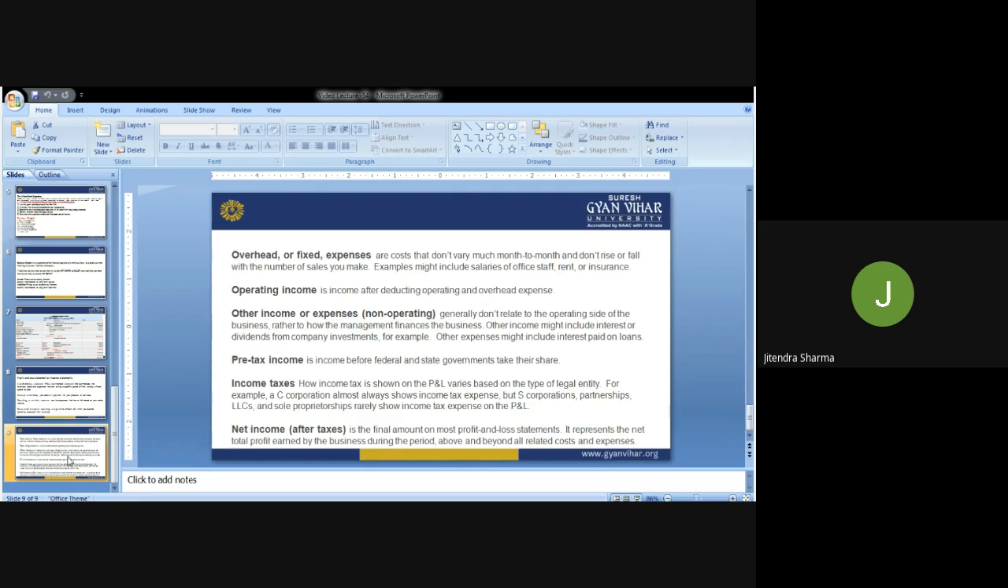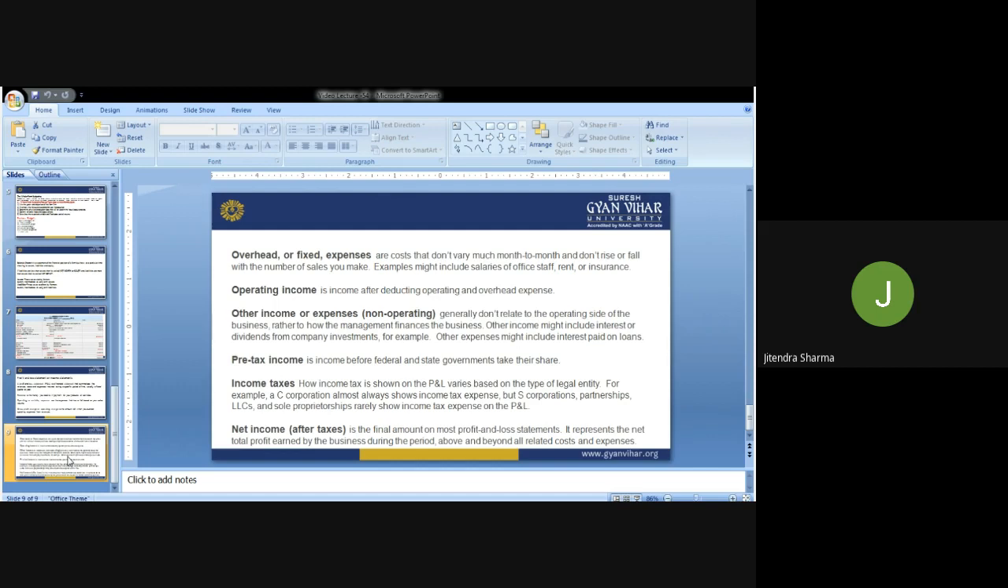Overhead or fixed expenses are costs that do not vary much month to month and don't rise or fall with the number of sales you make. Examples might include salaries of office staff, rent or insurance. These are the overhead, the fixed expenses. Monthly we can calculate them, and then we can add them in the profit and loss statement. Operating income is the income after deducting operating and overhead expenses. Then we have the operating income.